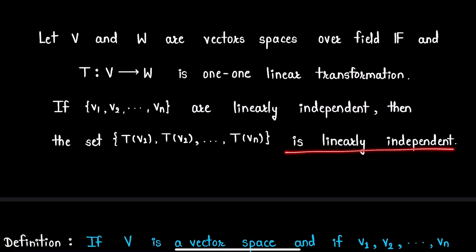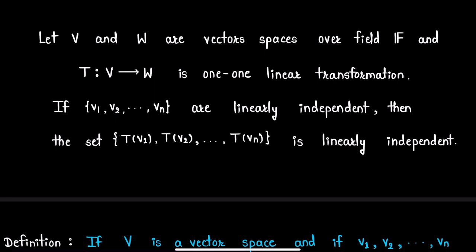are linearly independent. So here we want to show that if T is a linear transformation from vector space V to vector space W and that linear transformation is a 1-1 linear transformation, then T will carry linearly independent vectors in V to linearly independent vectors in W.